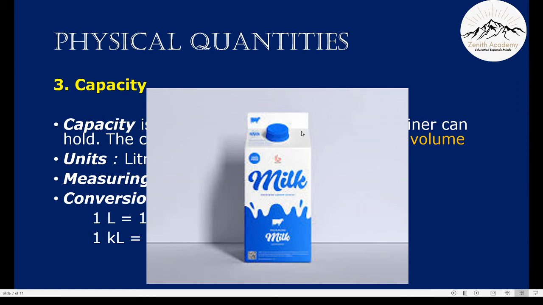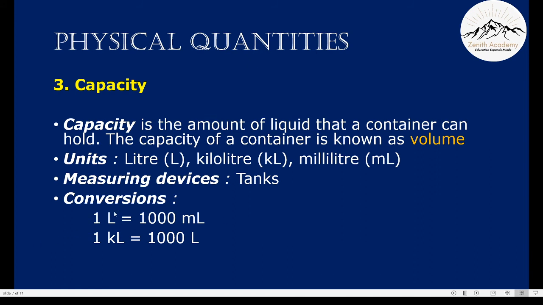It's usually written on the Tetra pack. If it's 1 liter, then the capacity of this milk container Tetra pack is 1 liter. Some conversions of capacity are 1 liter equals 1000 milliliter and 1 kiloliter equals 1000 liter.